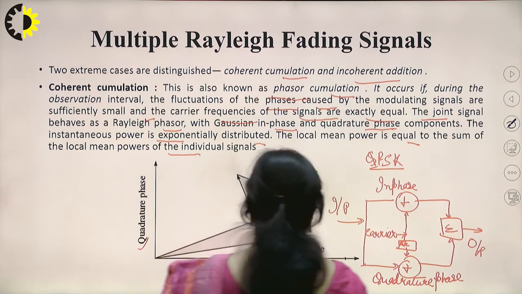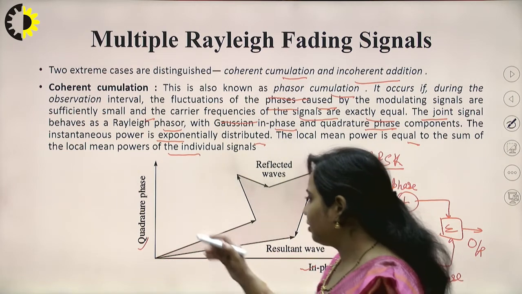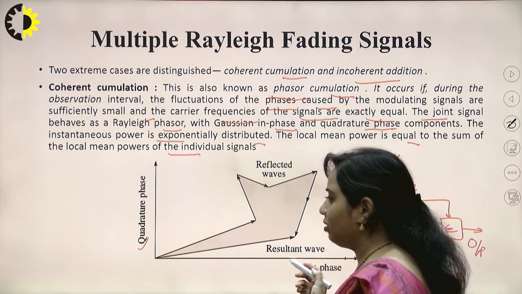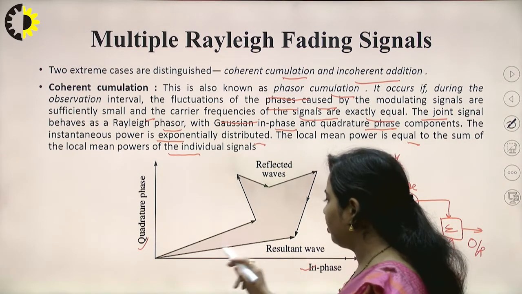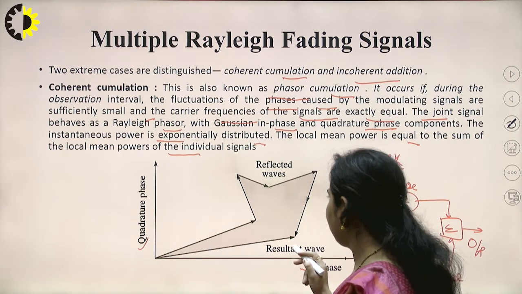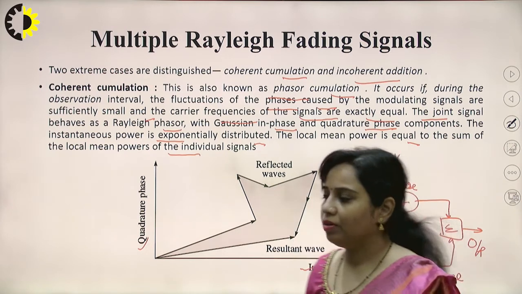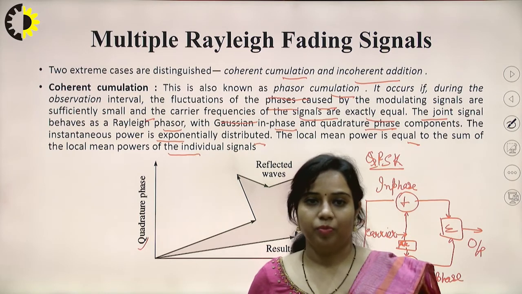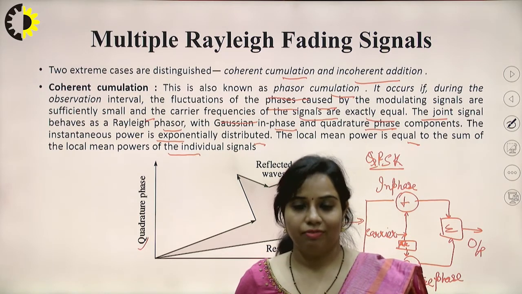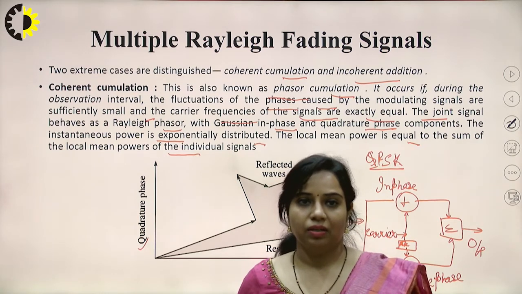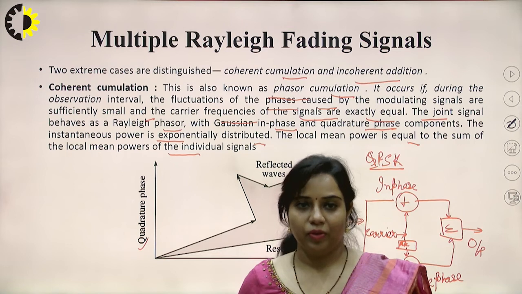Now you can see over here this is the quadrature phase versus in-phase component which is drawn. You can see that this is the resultant wave and this is the reflected wave. So in case of multipath propagation, whenever the wave is reflected, its power will be reduced, or you can say loss of energy will take place.